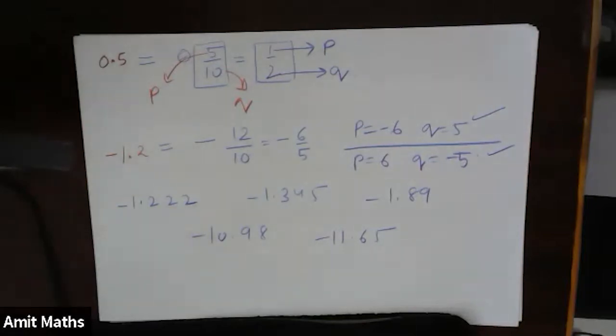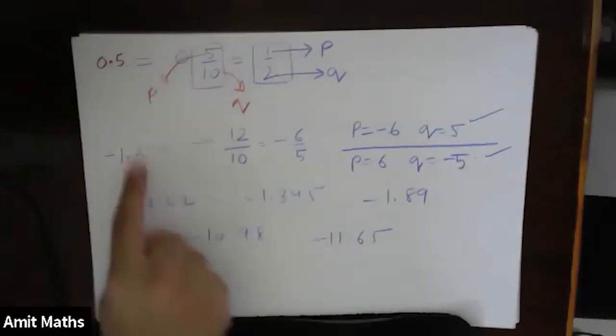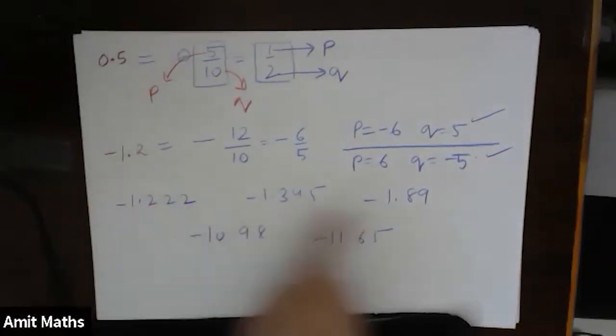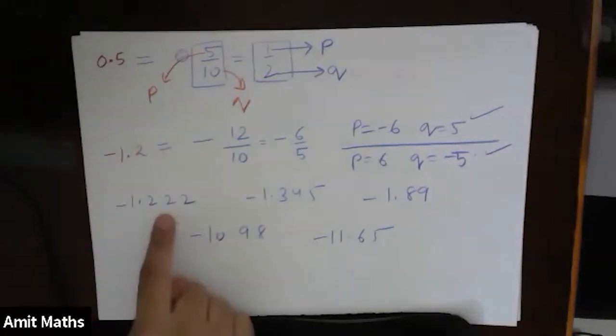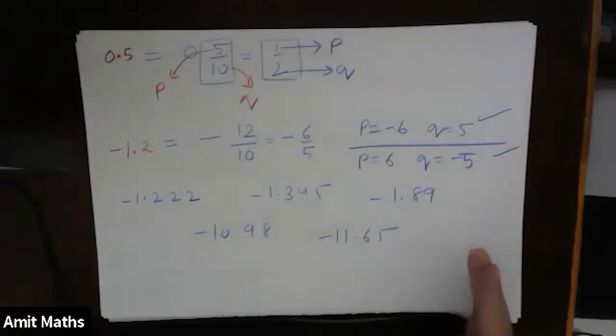Okay. Now see, what is similar in all these numbers? What is the similar thing in all these numbers? The first thing which is similar is that all have decimals. But a second thing which you may not have noticed is that all these numbers terminate at a particular point.